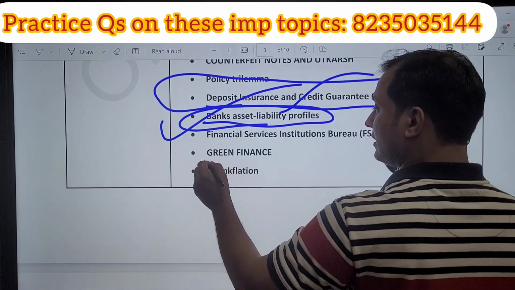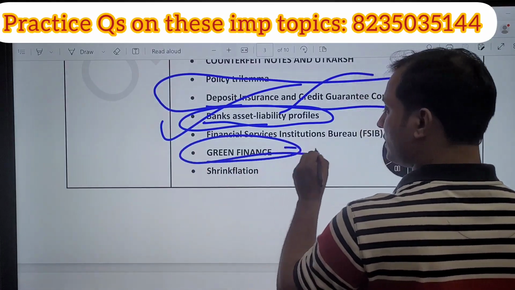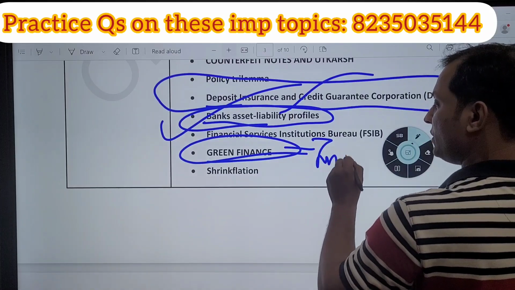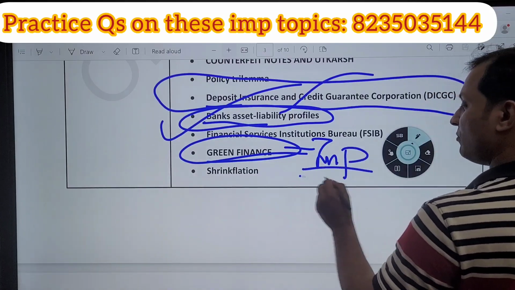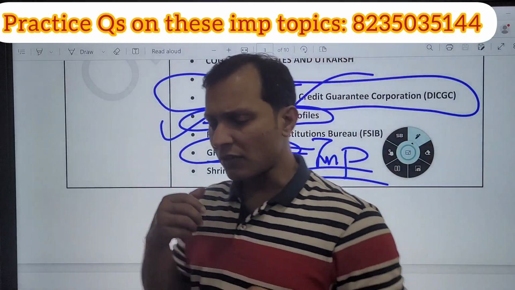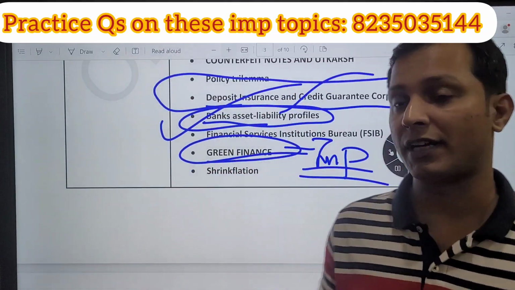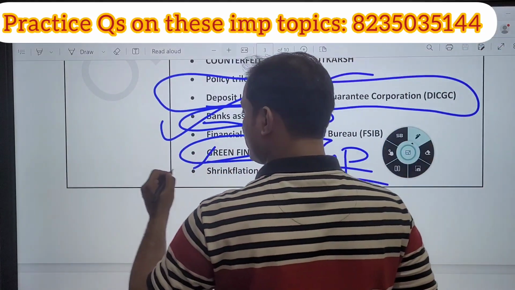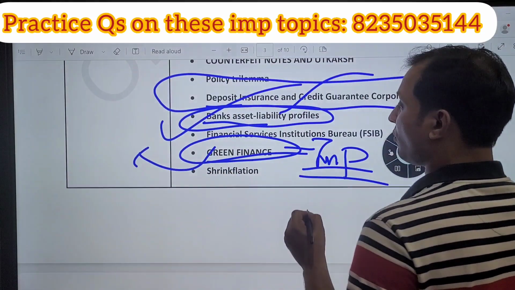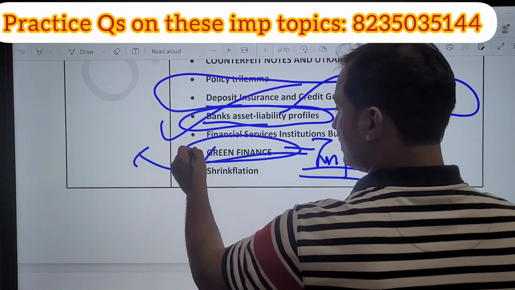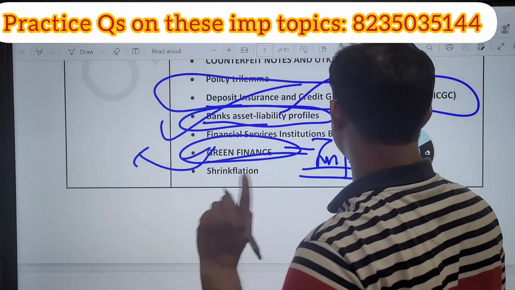Guys, next, green finance, very important theme. RBI has started coming out with various norms regarding green financing. Very important. RBI is a member of various green financing bodies also. You are going to see one question on green finance. Definitely you are going to see.